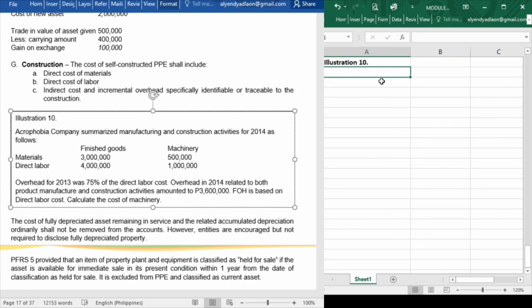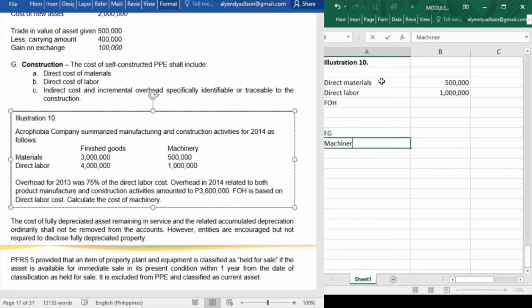Okay, so how do we calculate the cost of machinery? So simple, that would be the direct materials, direct labor, and the factory overhead that is allocated to such machinery. For the materials, we have 500,000, direct labor 1 million, and for the factory overhead, since the factory overhead is 3,600,000, we are going to allocate this one to the finished goods and machinery. Now, how are we going to allocate? Since our factory overhead is based on direct labor cost, then we are going to allocate using the fraction of the direct labor cost. So we have here the finished goods and then the machinery.